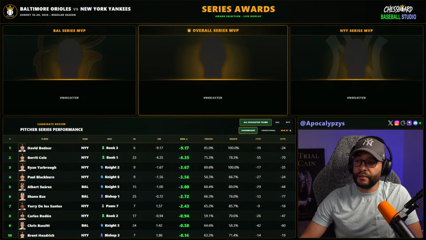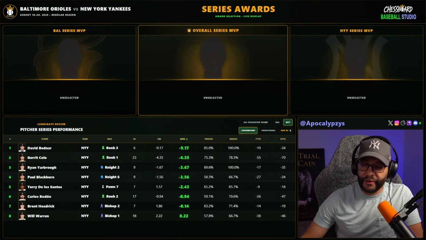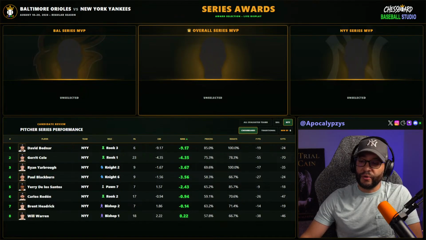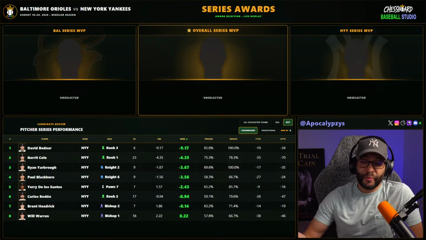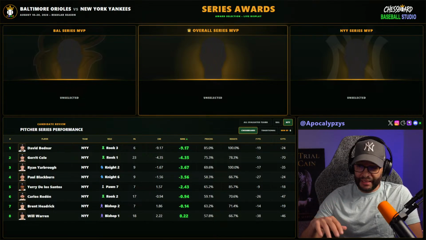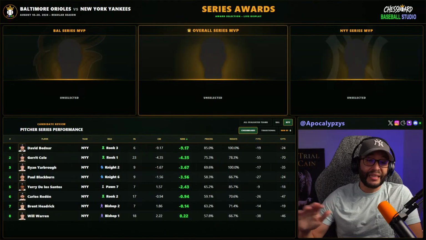Let's look at the Yankees first. And here's who we have, but I already know who the MVP is. This is actually an easy one to select, and that is Garrett Cole. So we have 23 plate appearances for Cole versus 6 for Bednar. Now, Bednar was lights out. Look at that rook average, 917. That's absolutely crazy and insane. Look at his result success. Nobody did anything to Bednar.